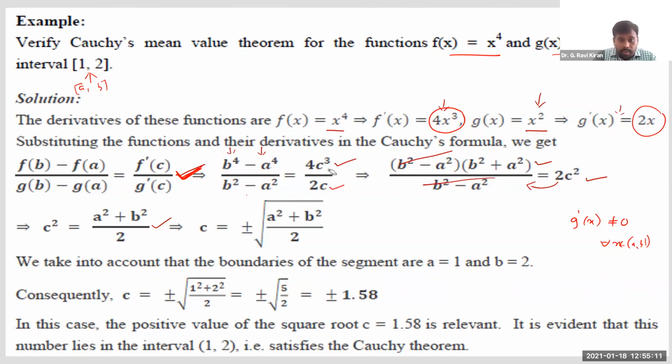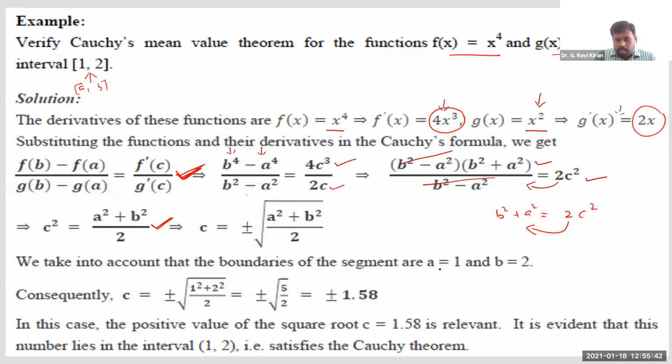How did we get 2c square on the right hand side? You can cancel a c also. So we get 2c square here. So simply, we got b square plus a square is equal to 2c square. This 2 can be sent to the other side. That's how we got c square is equal to a square plus b square divided by 2. And if you want c here, you can just take square root on both sides. So when you take square root, as you know, you will get plus or minus square root of a square plus b square by 2.